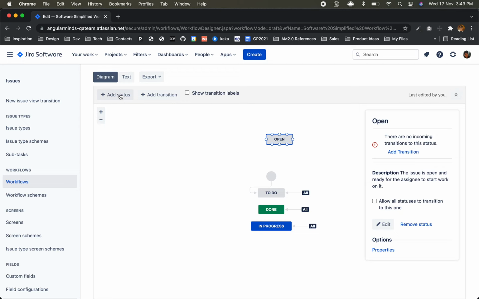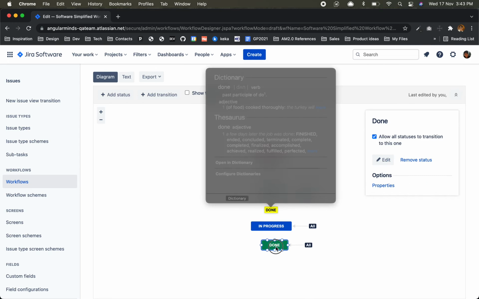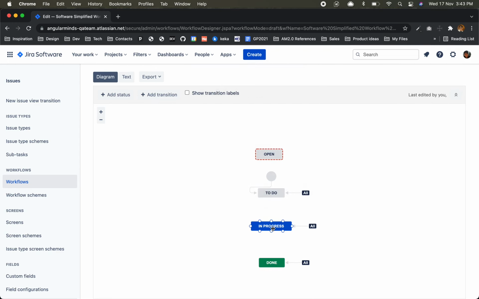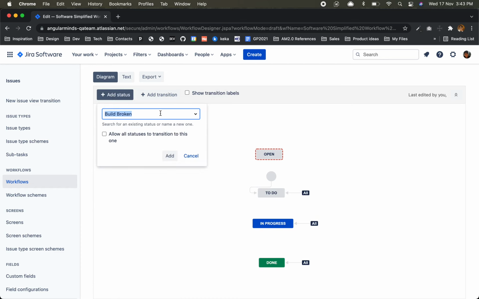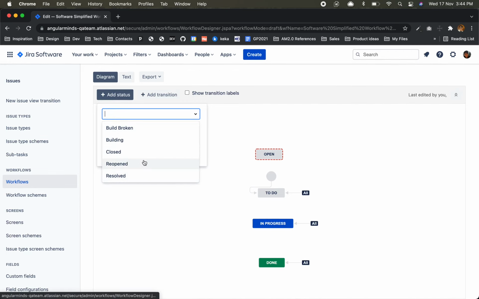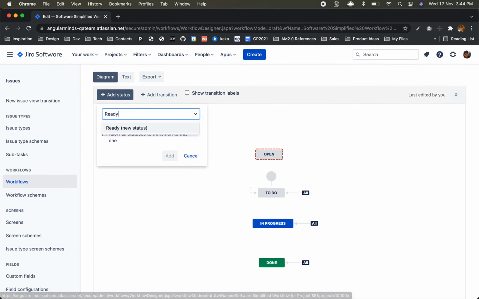then we want after open, it will go to to do. After to do it will go to in progress. After in progress it will go to ready for QA or something like this, or they have a few predefined: build, broken, building, closed, reopen, resolved. So, ready for QA.